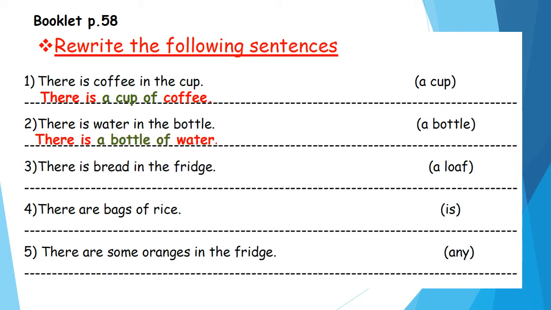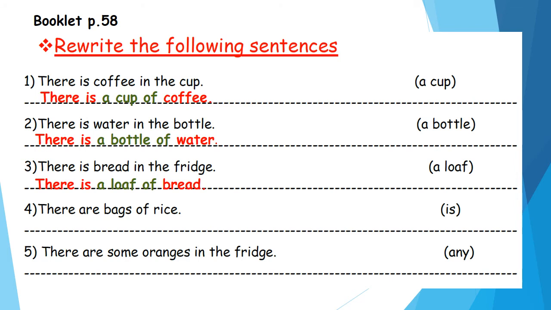Number 3. There is bread in the fridge. A loaf. Okay. Yes, we want to use the expression a loaf of. There is, after that the expression, after that the uncountable noun. There is a loaf of bread in the fridge. Okay. Here in coffee, water and bread I don't count the coffee itself or water itself or bread itself. No, I'm just counting the container. Here I count the cup or bottle or loaf, a cup of, a bottle of, a loaf of.